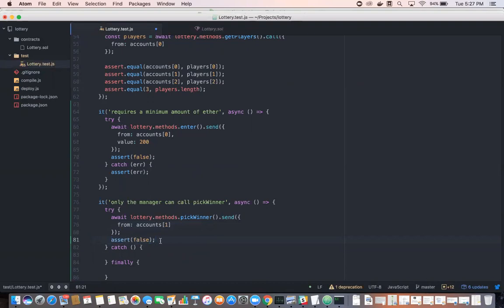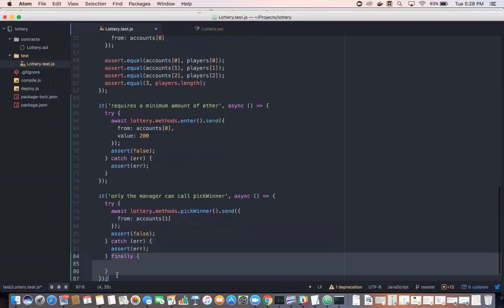So then I'm going to place my catch, which I have here, and receive the error object, and then assert that the error exists, and I do that like so. Error, okay?